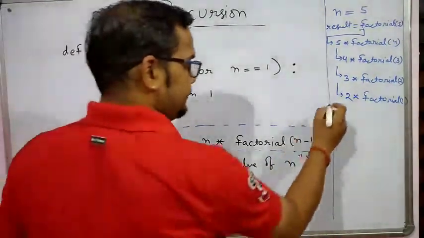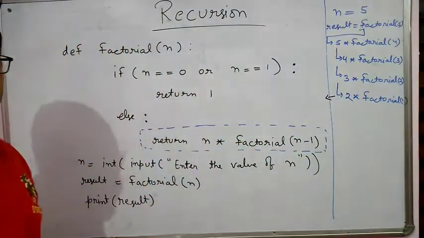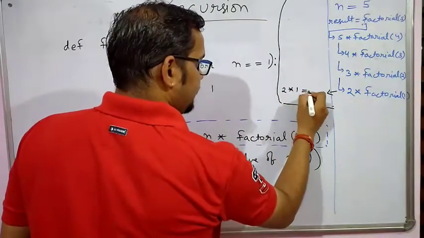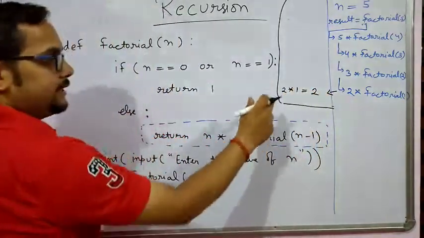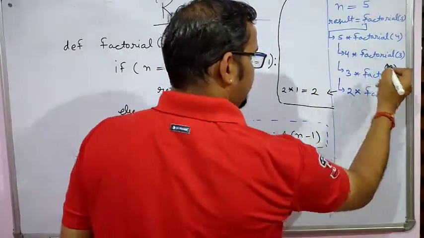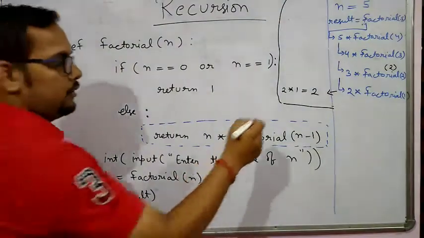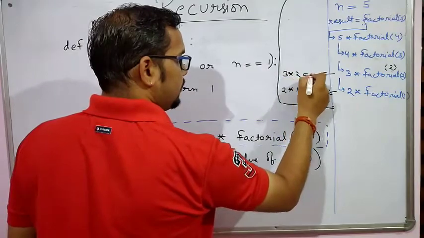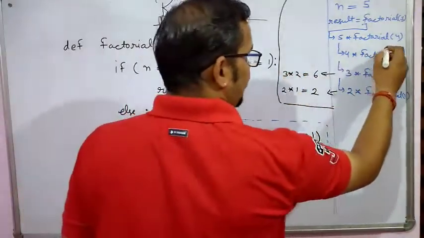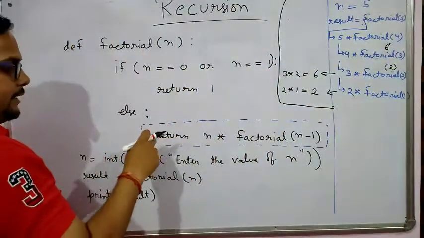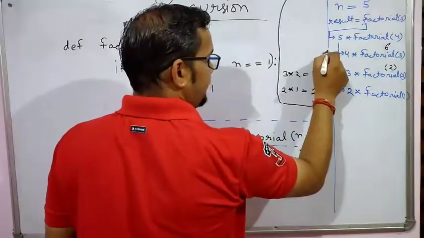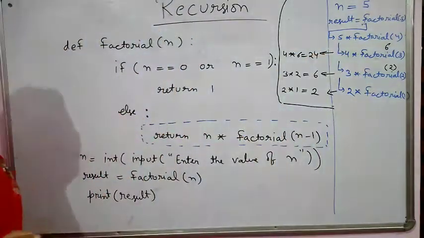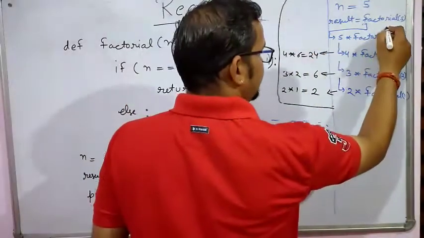That means 2 into 1, its result is 2. This result goes here; it is the value of factorial 2. After that, 3 into 2 is 6. 6 is the result of factorial 3, because it is returning every time. Then 4 into 6 is the value of factorial 4, which is 24.